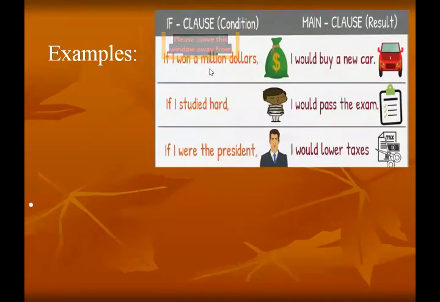Okay, if I won $1 million, I would buy a new car. This is also an imaginary situation, it is not possible that you win $1 million, and I would buy a new car. So we use would plus the verb's first form in this sentence.